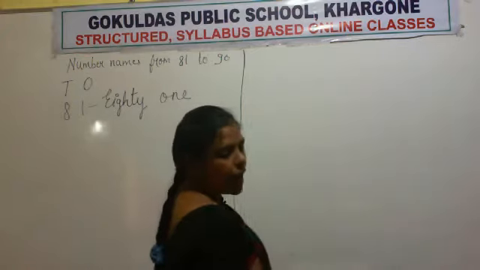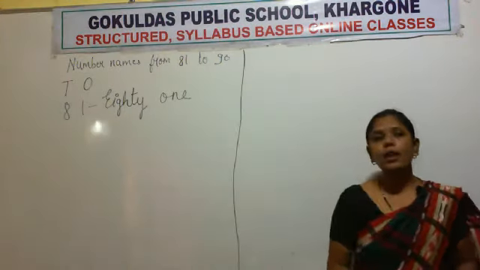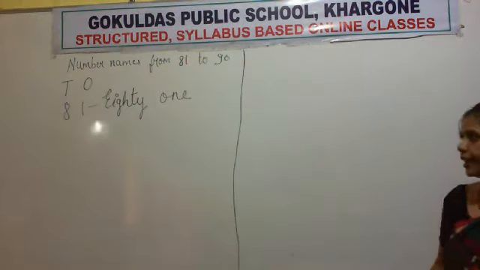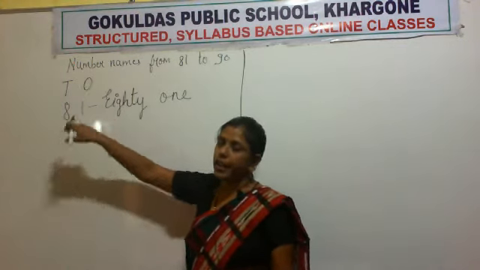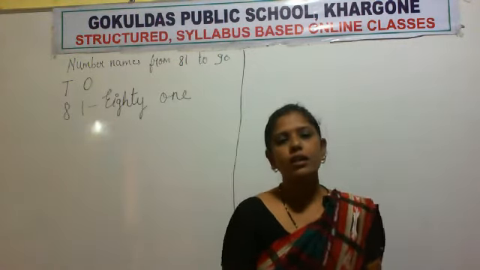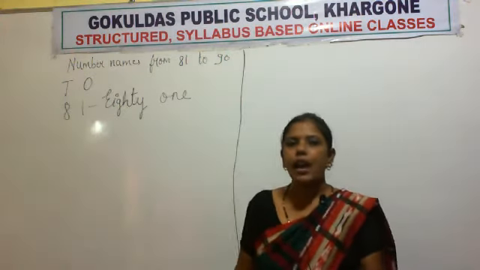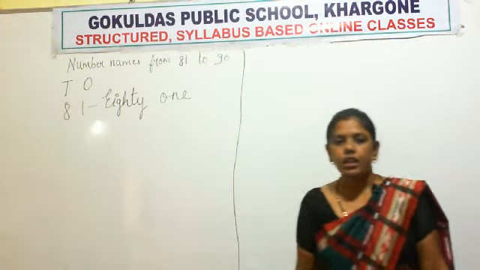First write the heading. I hope all of you have written the heading. Number names from 81 to 90. And after writing the heading, what you have to write? T and O. T is for tens and O is for ones. Then after that, what you have to write? The first number 81. Then write the spelling of 81.